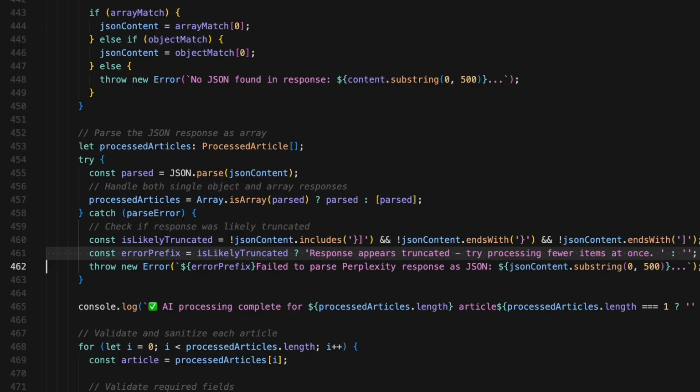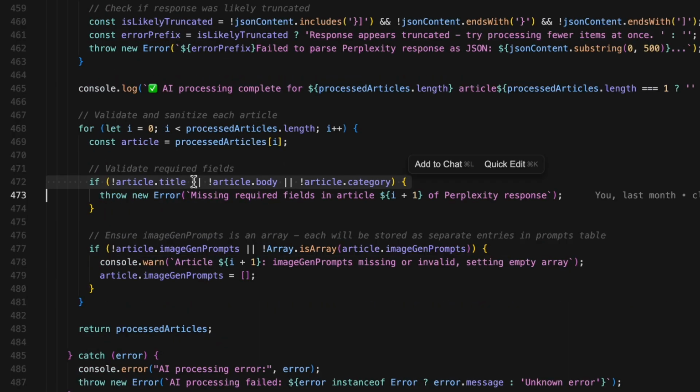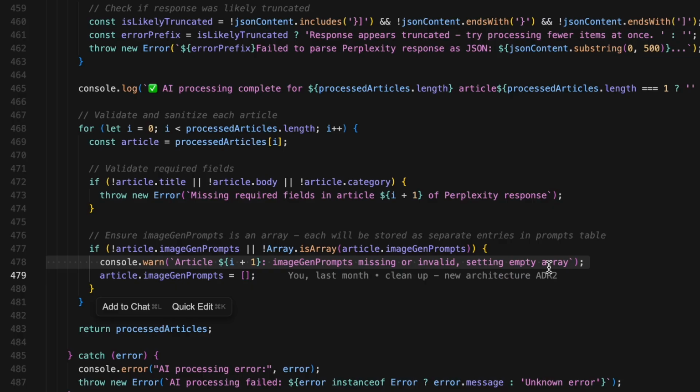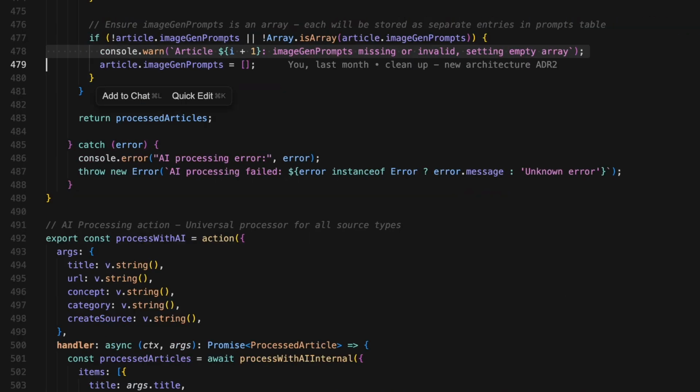Final validation. After parsing, we validate each article. We loop through each processed article and check, does it have a title, body, and category? Those are required. If any are missing, we throw an error. For image prompts, we just warn and set an empty array if they are missing, not critical enough to fail the whole process.